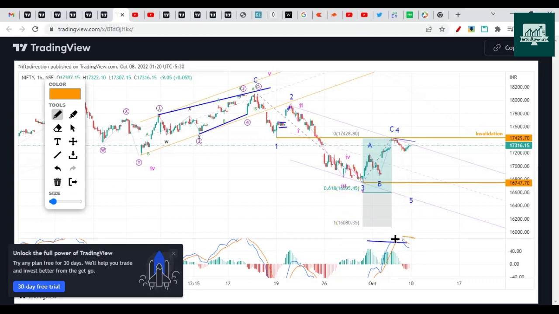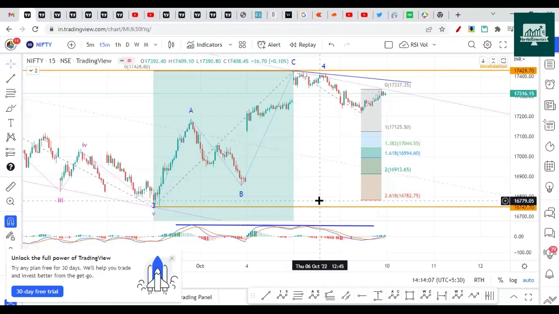So on the daily chart, MACD is already giving a red signal, it has given the crossover. So this drop can continue like this, break this, and head towards a minimum of 16,600. That is the one thing that you have to remember for the next session. So let's check in more detail how the wave count looks.